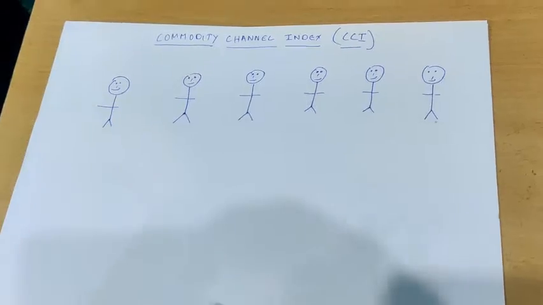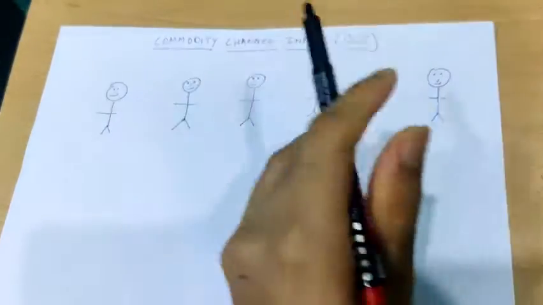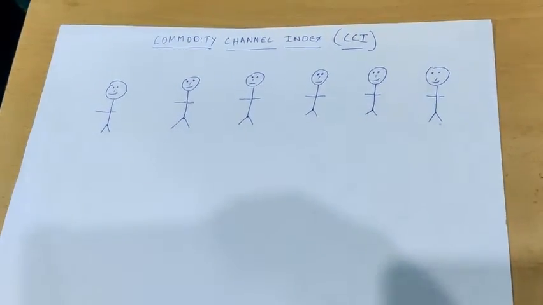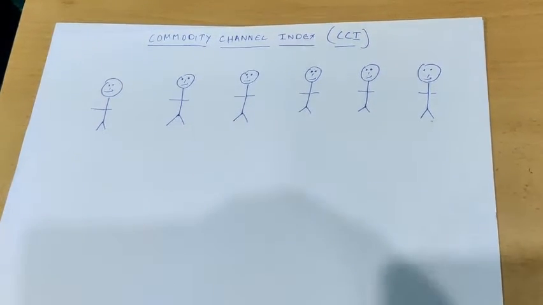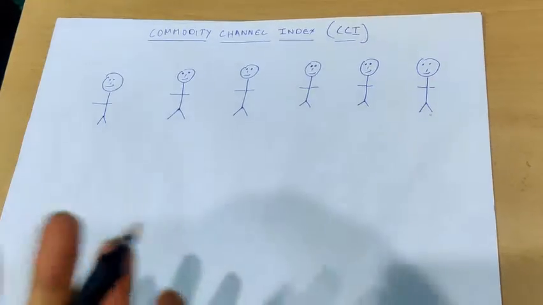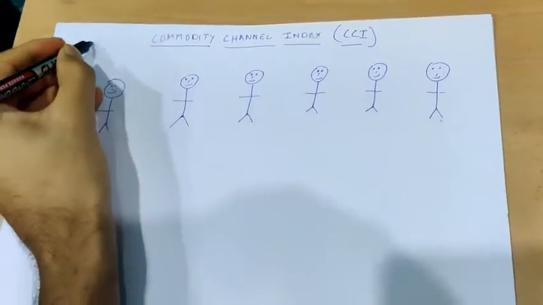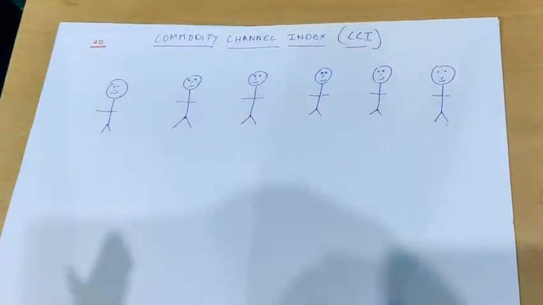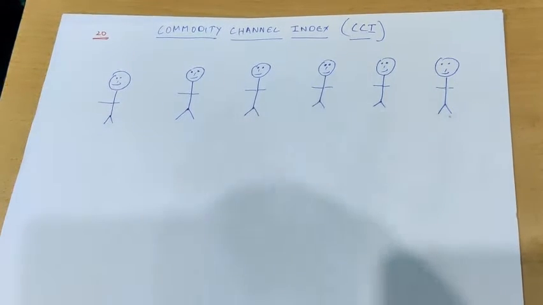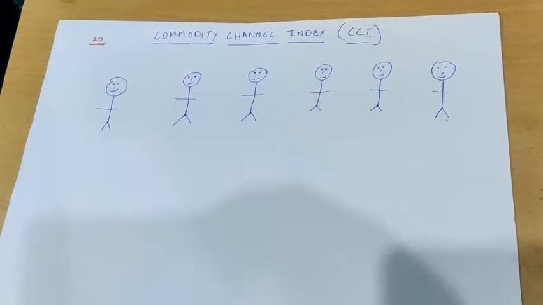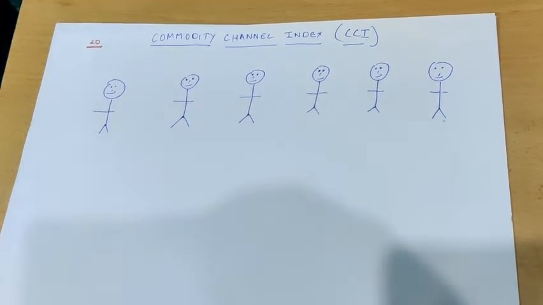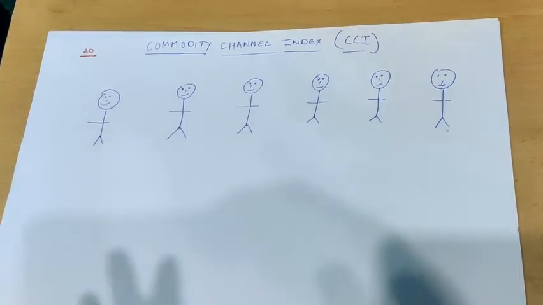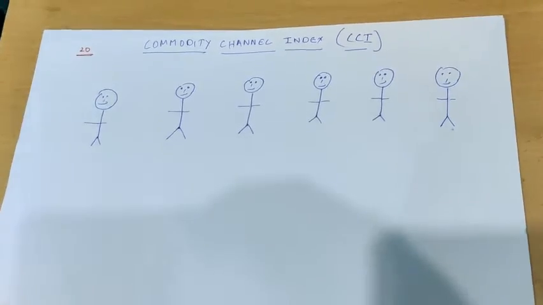Okay, so let's start. CCI or Commodity Channel Index is a simple indicator which uses the average of the last 20 candles. The normal setting in a CCI is 20, that is, it takes the average of the last 20 candles and uses their mean deviation to calculate a range. So I'll just quickly give an example of how CCI is calculated.